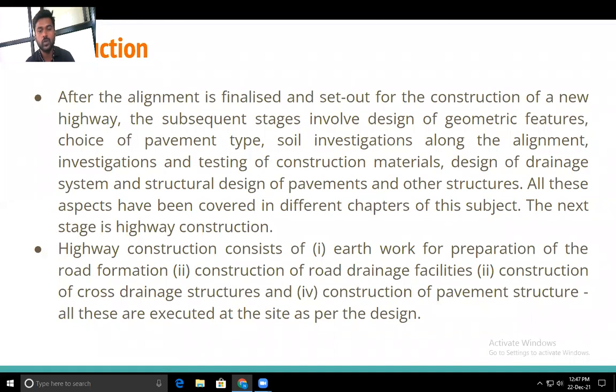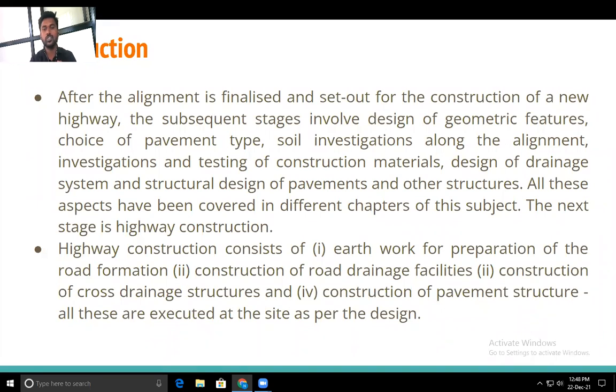All these are executed at the site as per the design. Okay, first what we have to do, we have to go for the earthwork. Means whatever area we need to excavate, we have to excavate. If we have to go for the embankment of the soil, then we go for the embankment. If we have to go for the cutting, we will go for the cutting. This all depends on the RL of the road, depending on the RL and the longitudinal slope that we have provided to the road. So depending on that, we have to go for embankment or the cutting. Okay, so the first item is the earthwork.